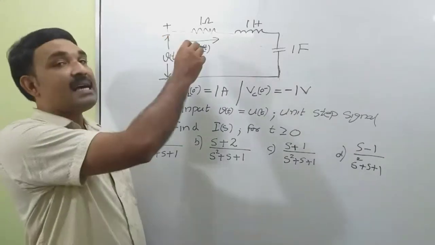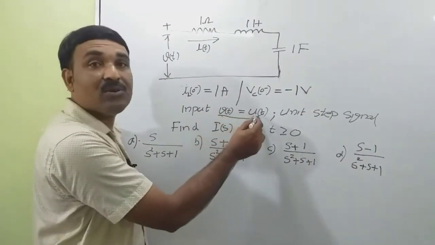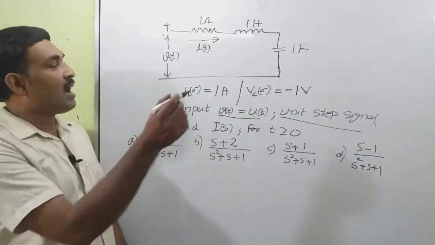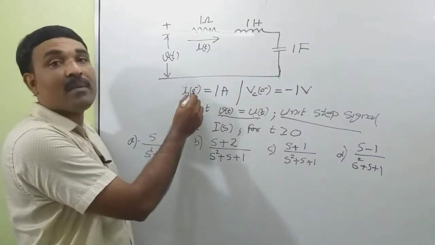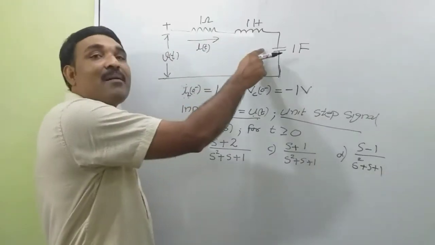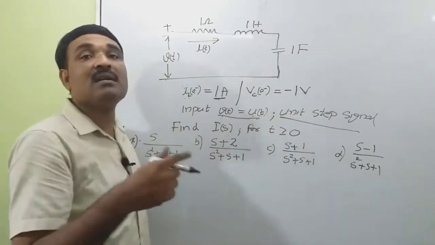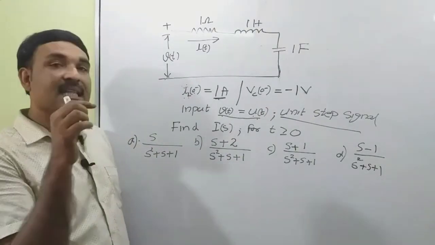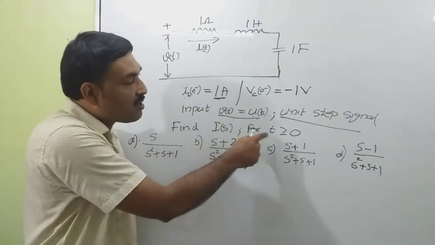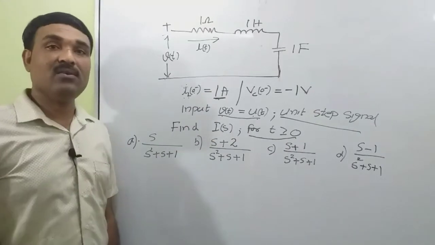Now we have a series RLC network and V of t is the input signal. The input signal is equal to U of t, a unit step signal. The initial value of current in the inductor, IL of 0 minus, is given as 1 ampere, and the initial voltage across the capacitor, VC of 0 minus, is given as minus 1 volt. We want to find the Laplace transform of the current I of t, that is I of s, for t greater than or equal to 0. Options are given.